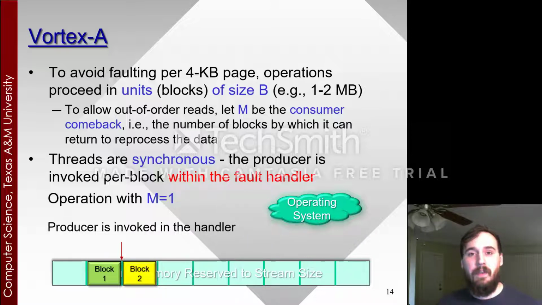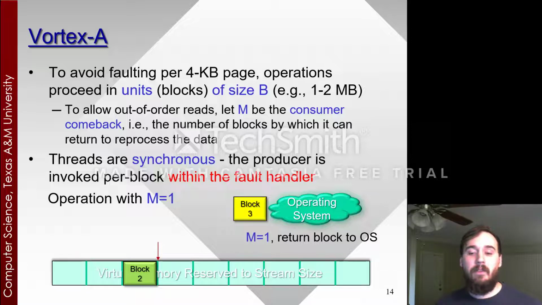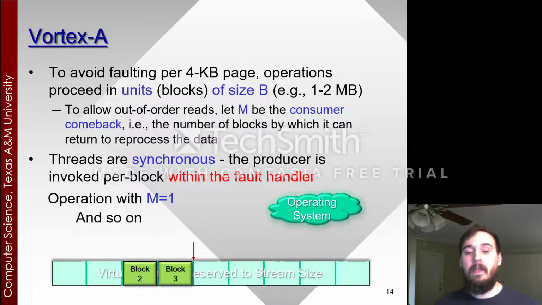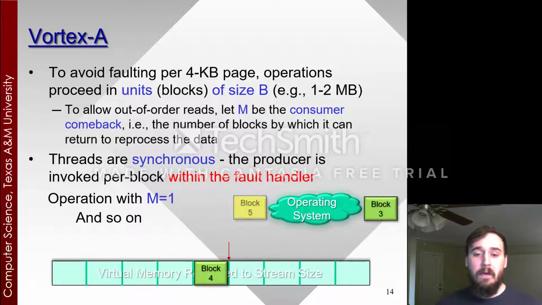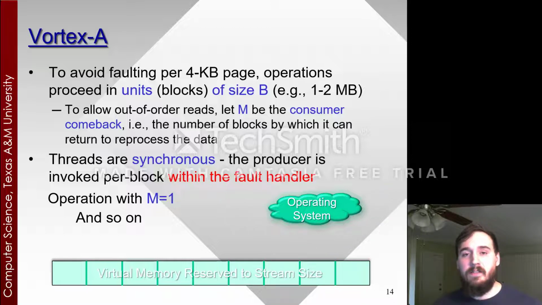The producer is invoked in the handler, reawakes the consumer, which consumes, and then faults again at the end. Same exact thing goes on. The LRU block is freed back to the operating system. Another block is gotten, mapped in place. The producer is invoked within the handler, which then reawakes the consumer again, and so on and so forth. Keep in mind that this essentially lets us, assuming that these blocks are a megabyte apiece, process an entire multi-terabyte buffer with simply 2 megabytes of RAM overhead.